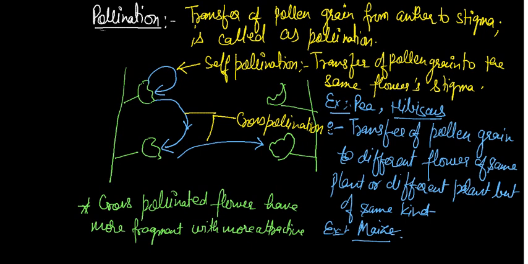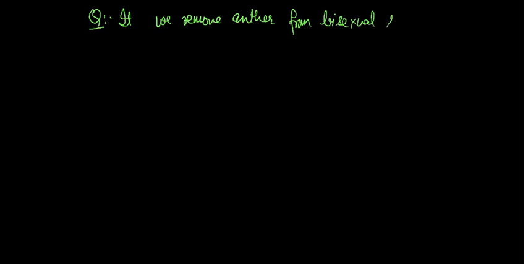Second question arises. In the next slide we write the question, because most of the thing we discuss is through questions. The question is: if we remove the anther from a bisexual flower, will it still form seed?